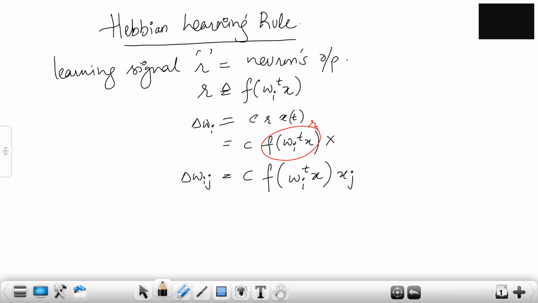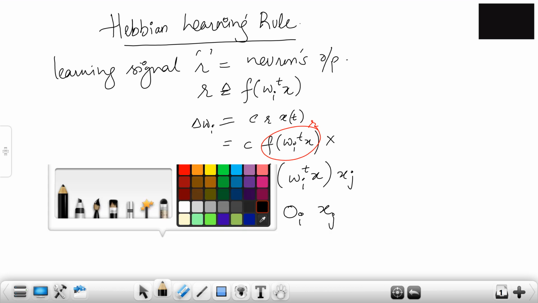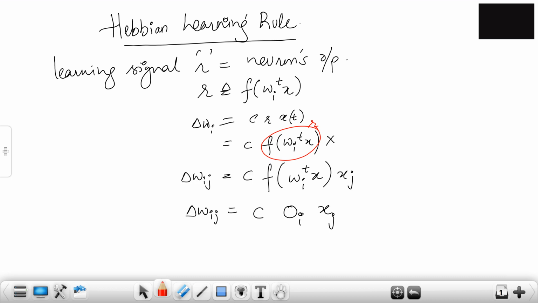This can also be written as delta wij equals c oi xj. Now what is o? o is the output of the ith neuron, and xj is the jth input.